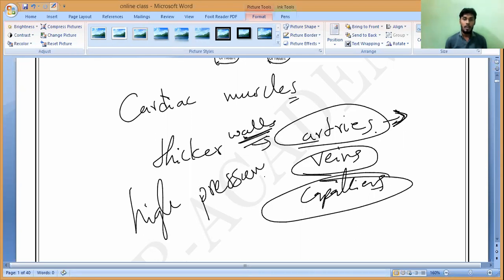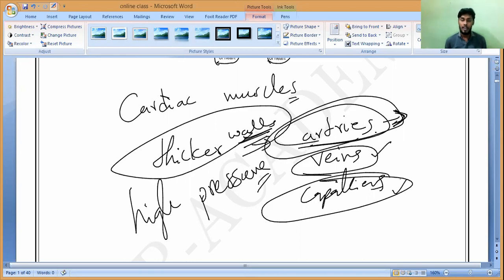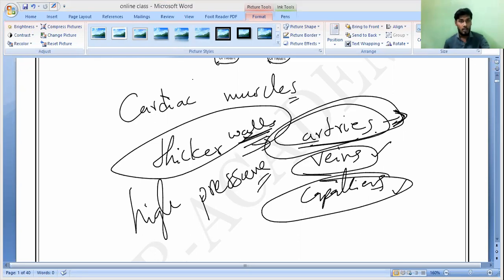To resist that pressure, the artery walls must be thicker compared to the veins and capillaries. Do you understand, everybody? Please remember that.